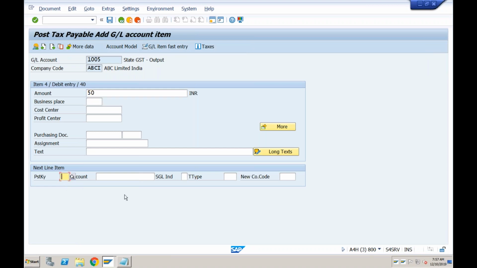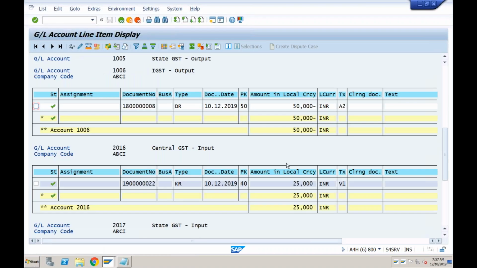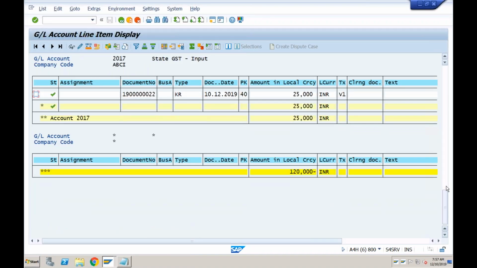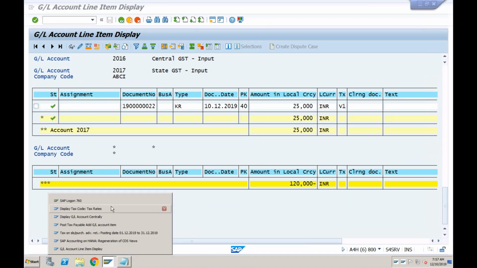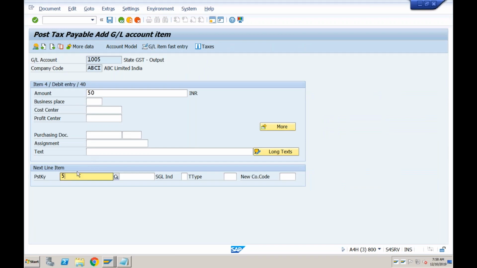Okay, what is the next one? Now credit, 25 credit to 2016 and 25 credit to 2017. So credit 2016, 25.